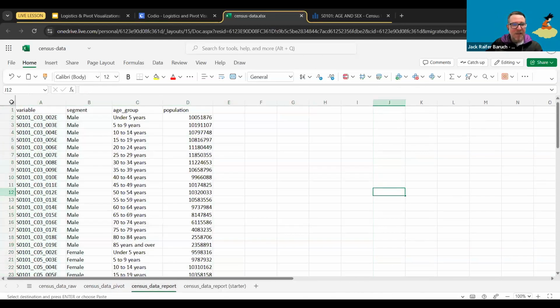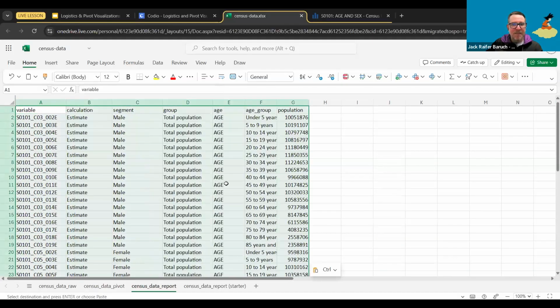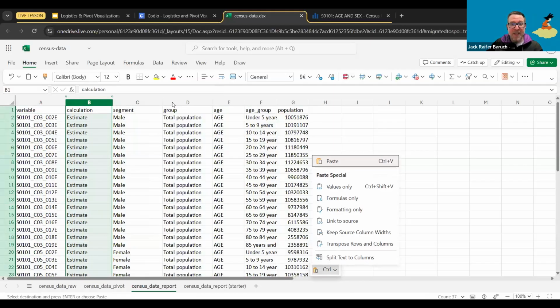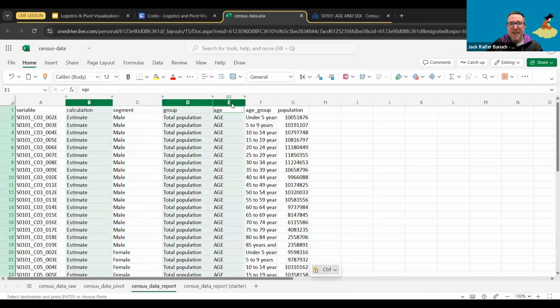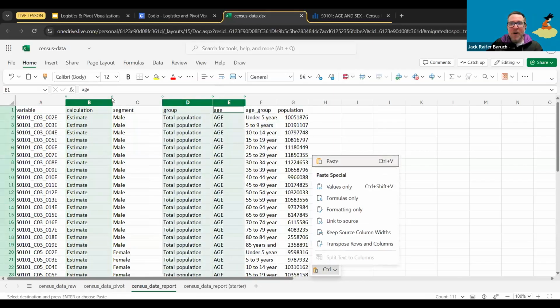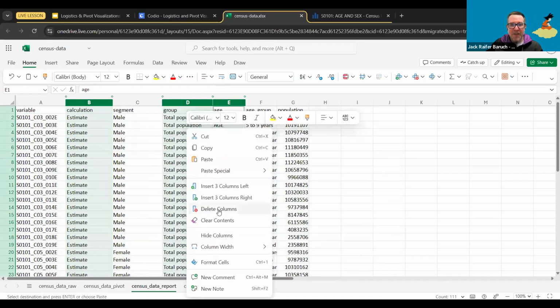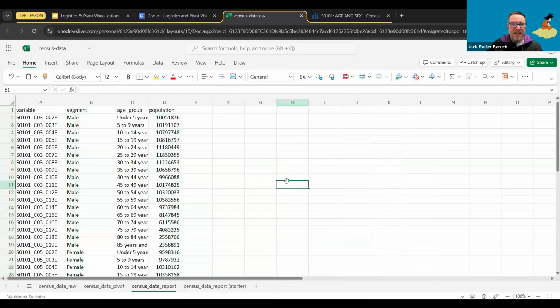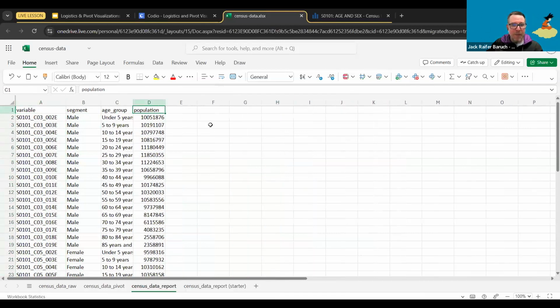Well, you can just click here, and then you're just going to click paste, and that's going to paste all of the information. Once you do that, you're going to select column B, calculation, column D, group, with the control: column B, column D, and column E. No, column F I want. And you're just going to hit delete, either like this or up here, and delete those columns. So you should be left with only 4 columns: variable, segment, age group, and population.